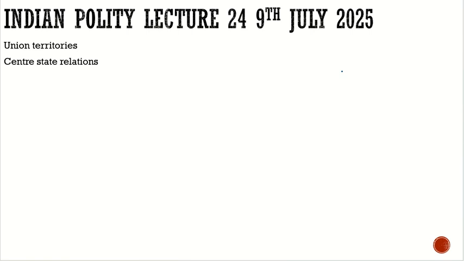Well, it is lecture number 24 today of Indian Polity and the date is 9th July 2025. So, in today's discussion, we are going to discuss a few more facts related to Union territories, and after that, we will discuss the question which could be asked in the mains exam, whether the Union territories do stand with respect to the present democracy. We'll discuss that. After that, we'll go to the center-state relations. So these would be the core concepts of our today's discussion.